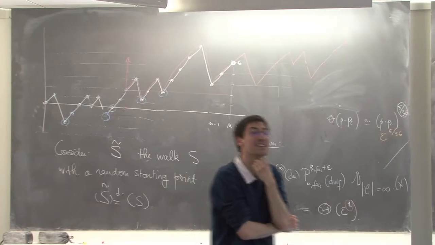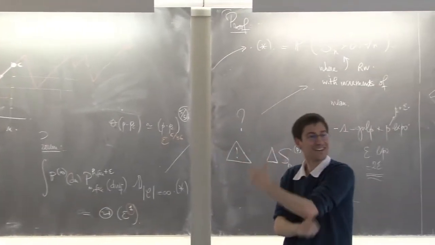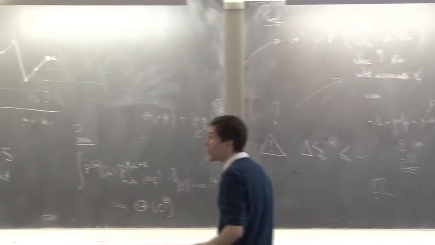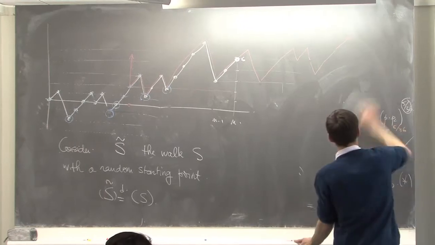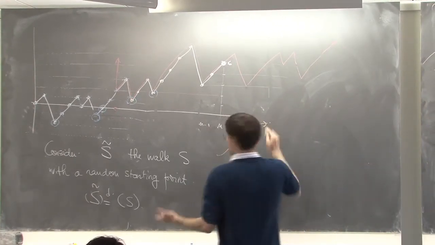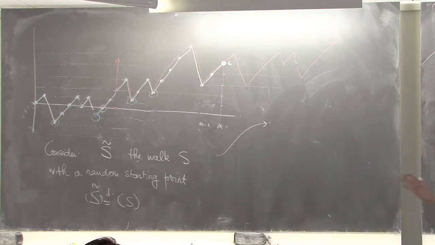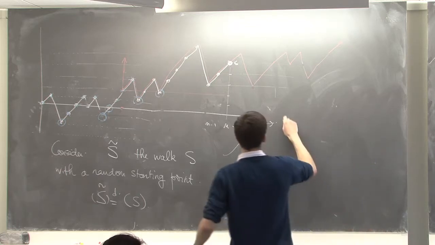Magic. Magic? Or a very well prepared lecture? No, actually it works always. The number of good starting points, I leave it as a very easy exercise. I mean, it's a combinatorial exercise, not that difficult.